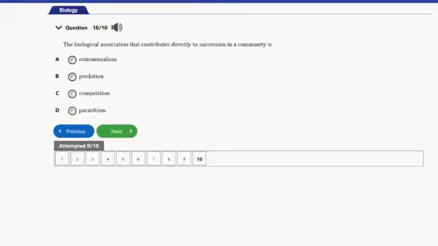Question number 10 says, the biological association that contributes directly to succession in a community is A. Commensalism, B. Predation, C. Competition, D. Parasitism. The answer to this question is competition. In competition in the environment, the organisms that are less likely to survive get to die off, while the ones that are most suited for such environments get to take over the environment. That's it for that question.